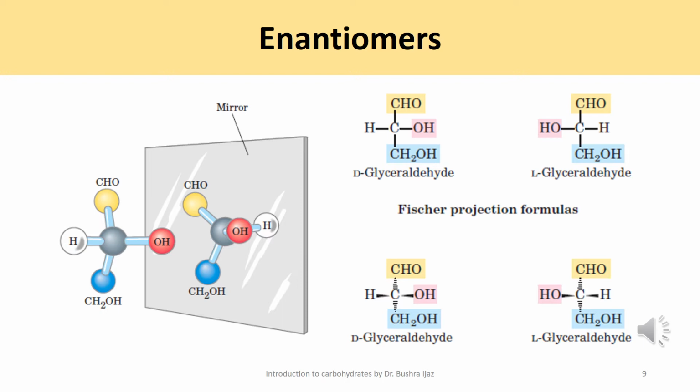Now, by convention, one of these two forms is designated as the D isomer and the other one is the L isomer, or levorotatory isomer. Now, to represent the three-dimensional sugar structure on paper, we normally use two types of formula. One is called the Fischer projection, which is shown here on the right side of the glyceraldehyde molecule, and